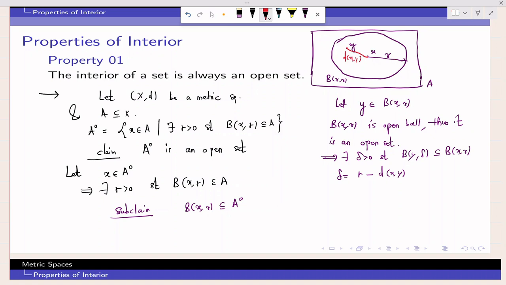So definitely we have a very small distance. If I use that distance as radius and draw an open ball around y, then that open ball will definitely be contained in this particular B(x, r). So that's why we're taking delta like this.